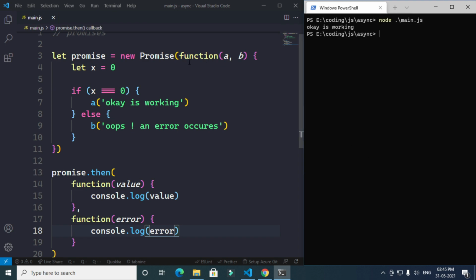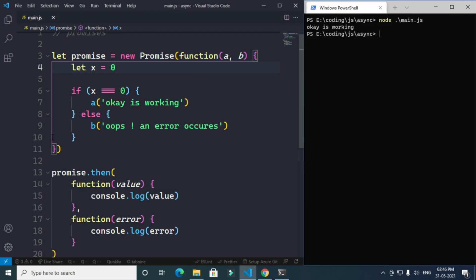It's working because x equals 0. So let me see what happened. We have defined a promise over here. It's a variable. This promise variable will take a new Promise method, and this method will take a function which has two params over here. Inside this function we'll have let x equals 0, just for basic syntax. Then if x equals 0, we'll say "okay, it's working," and if it's not x equals 0, we'll say "oops, an error occurs."